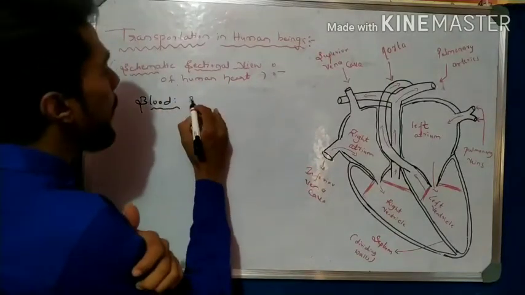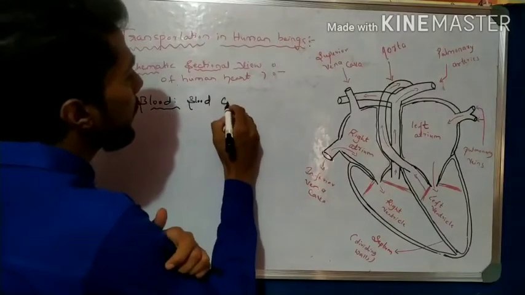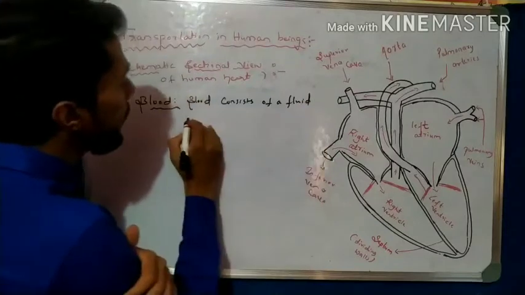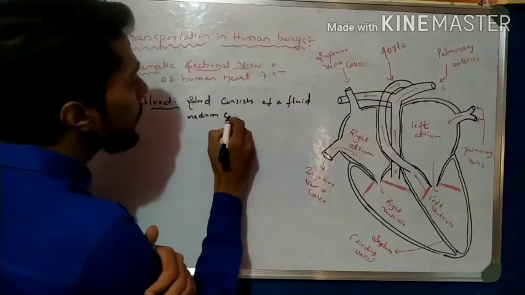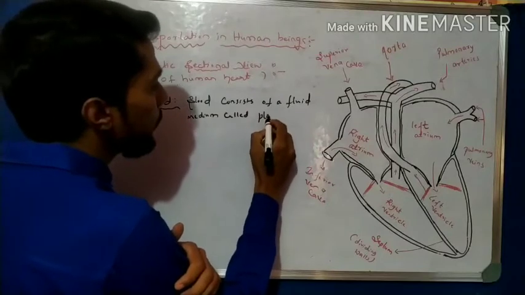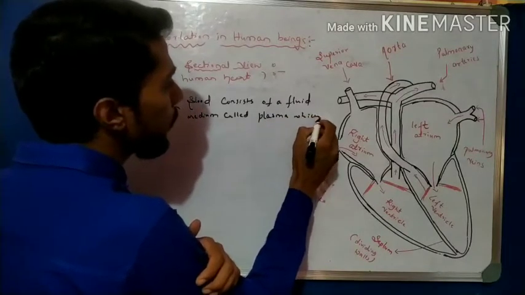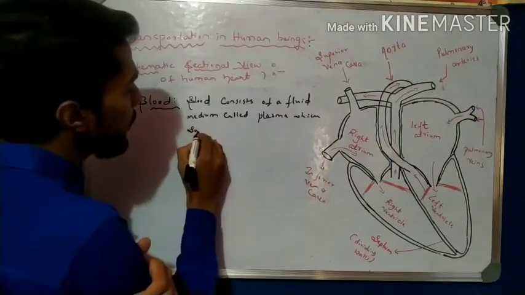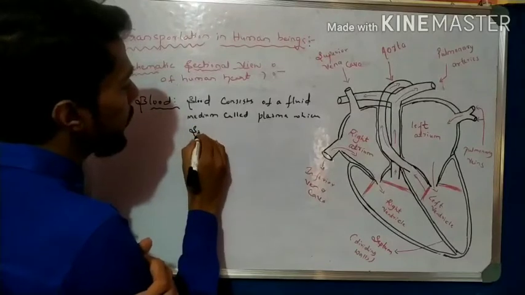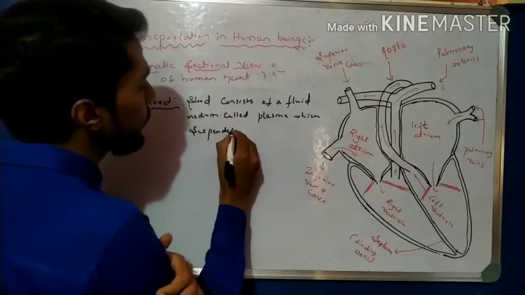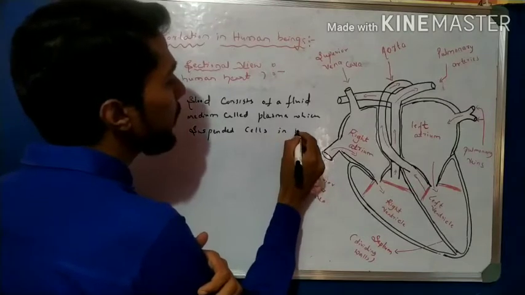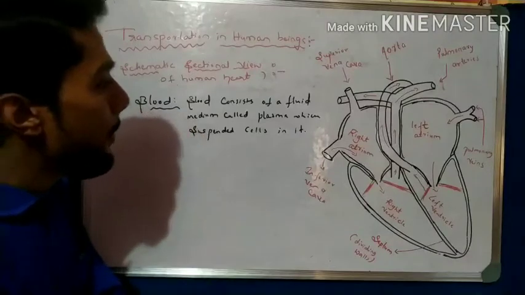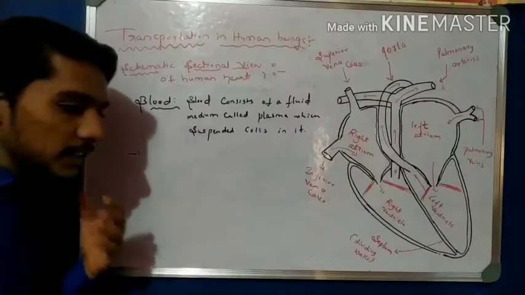So I write down here: blood consists of a fluid medium, and that fluid medium is called plasma, which is composed of suspended cells in it. Okay, that is WBC, RBC, platelets, etc. Okay, this is the plasma, and what is this?